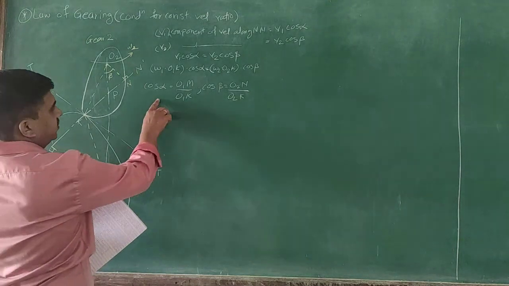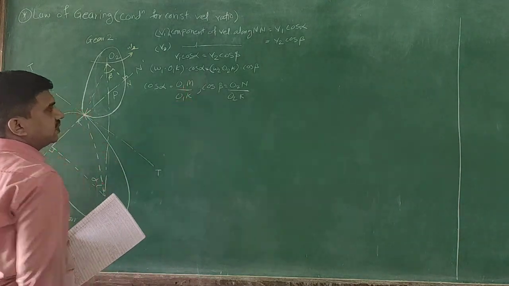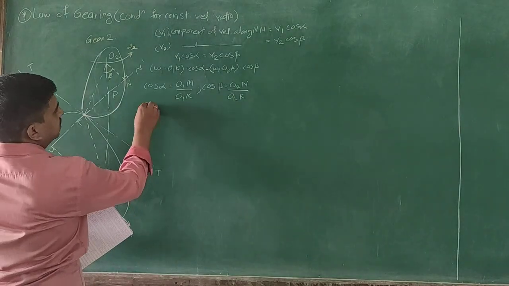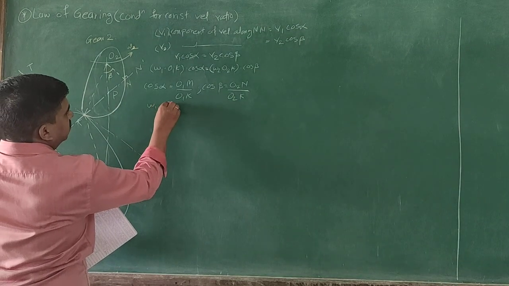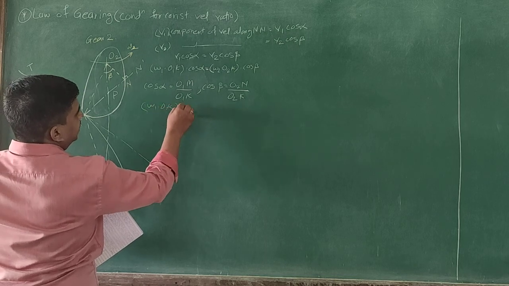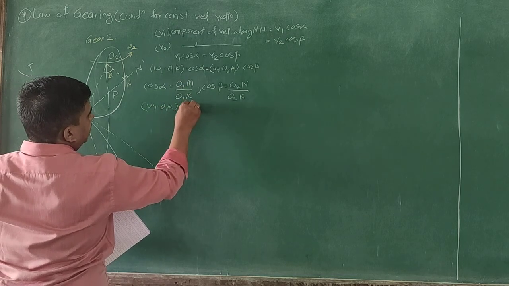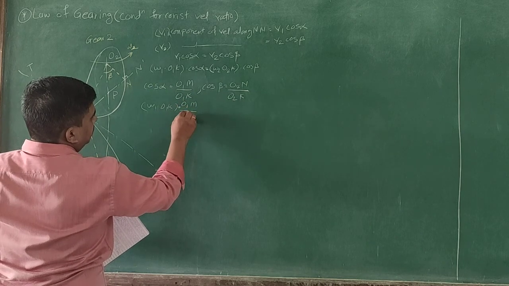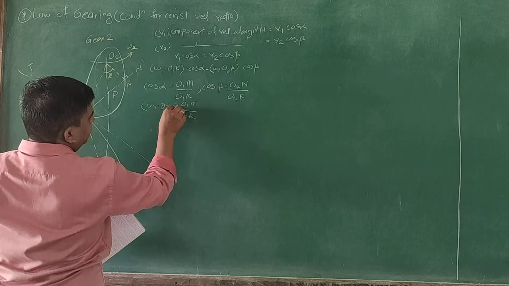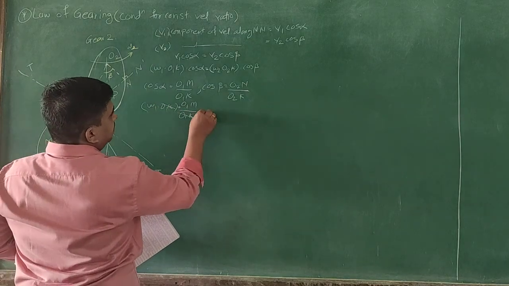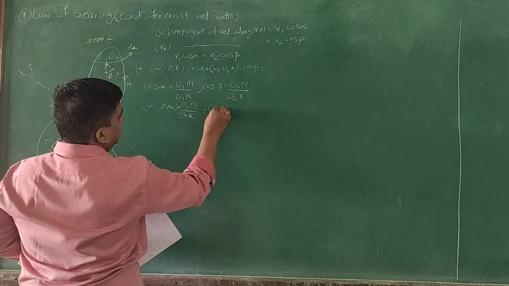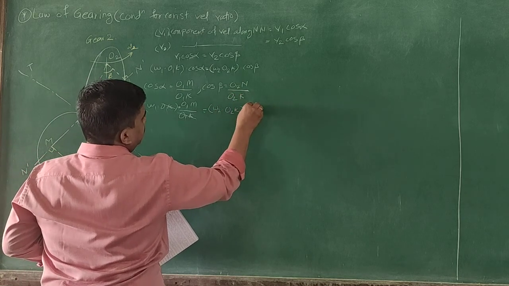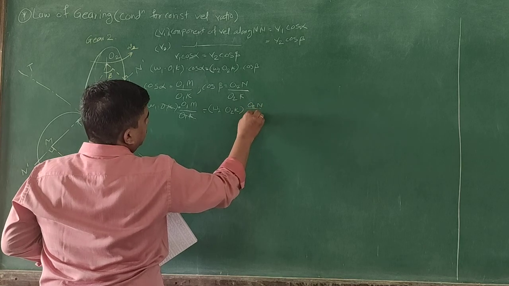So if we substitute these values in this equation, we get omega 1 into O1K into O1M upon O1K. This O1K and this O1K will get cancelled, which will be equal to omega 2 into O2K into O2N upon O2K.